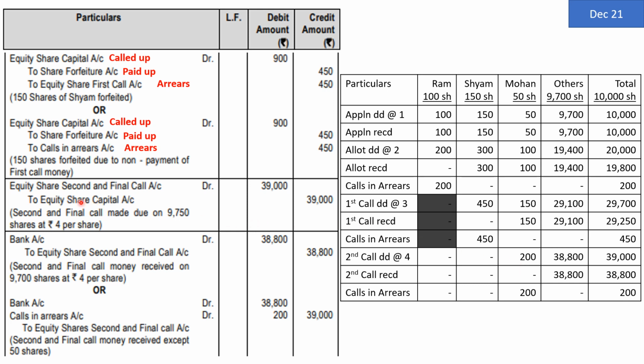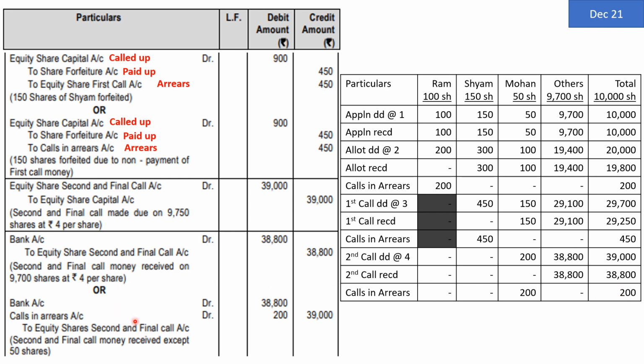So the entry will be equity share second and final call account debit, special debtor account, special debtor for the purpose of second and final call, to equity share capital account 39,000. The call is only on 9,700 plus 50 shares of Mohan. Then comes the next part. The company is going to receive the money. The company was expecting to receive 39,000, but Mohan failed to pay. That means the company will be receiving only 38,800, and 200 will be calls in arrears.